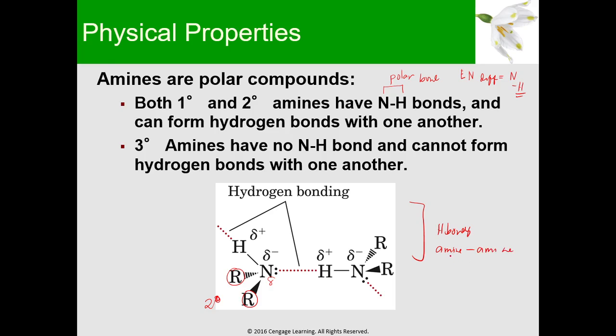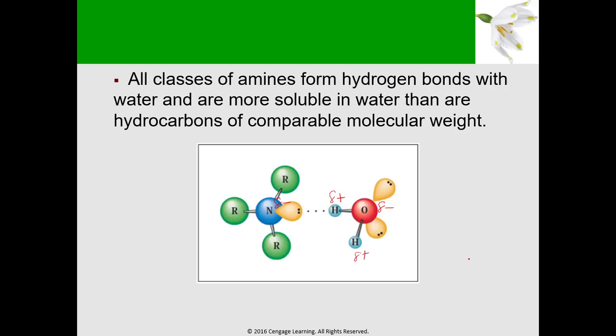Itong hydrogen bonding ng amine to amine ay nangyayari lang sa primary and the secondary. Pero kapag sa water, lahat ng klase ng amines, whether it's a primary, a secondary, or a tertiary amine, it is capable of hydrogen bonding. Kasi yung nitrogen lang yung na-attract dun sa hydrogen ng water. So that will make it soluble. As stated here, all classes of amines form hydrogen bonds with water. That's why it is more soluble in water.